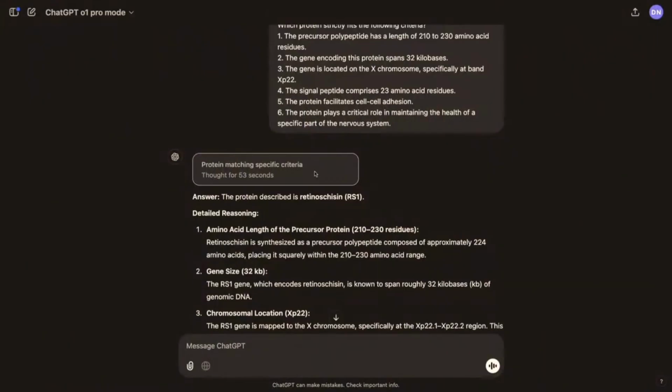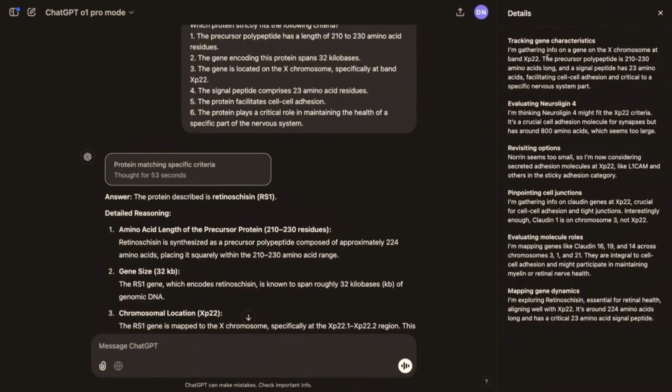Finished in 53 seconds. You can click and see some of the thought process that the model went through to get the answer. And then it arrives at the correct answer, which is retinochisin, which is great.